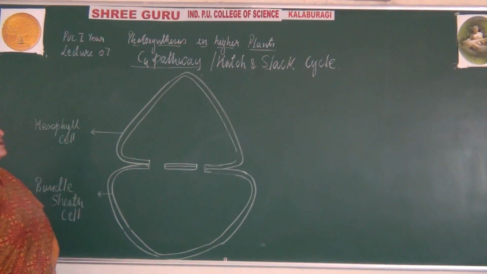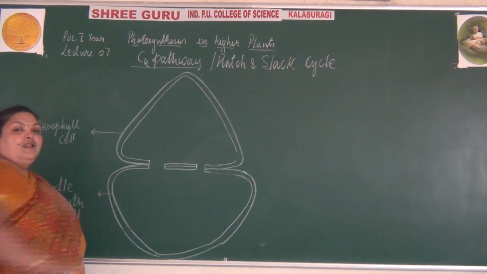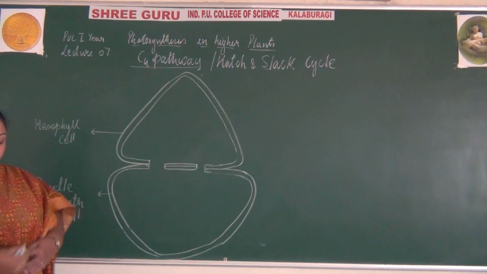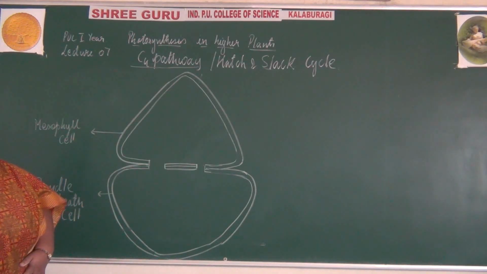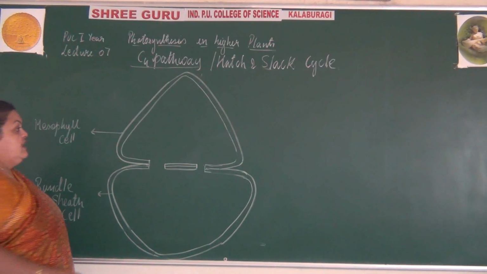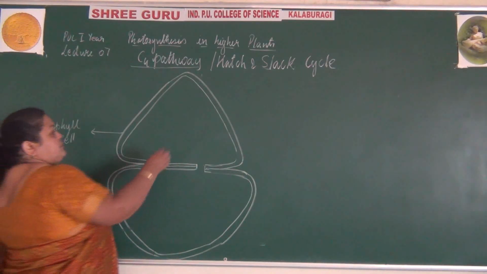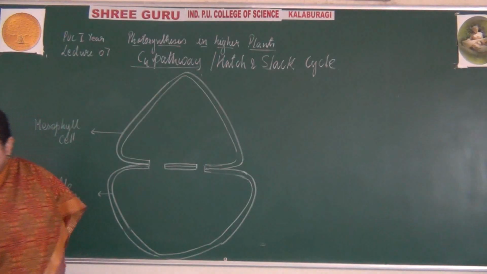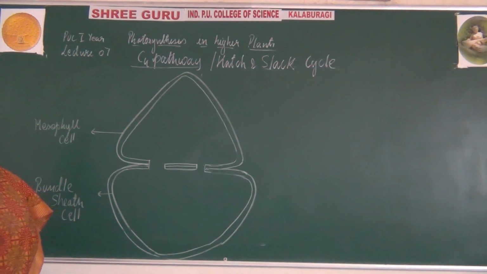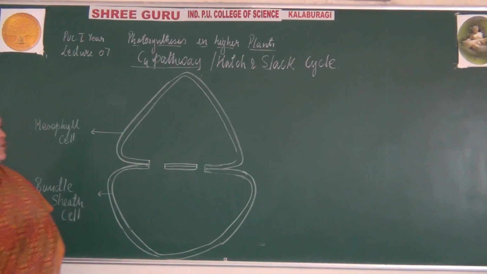So the two cells, the mesophyll cell and the bundle sheath cells, this reaction occurs in the mesophyll cell and the bundle sheath cells, where the bicarbonate, that is phosphoenol pyruvic acid, which is already present in the mesophyll cell, with the help of the enzyme rubisco.